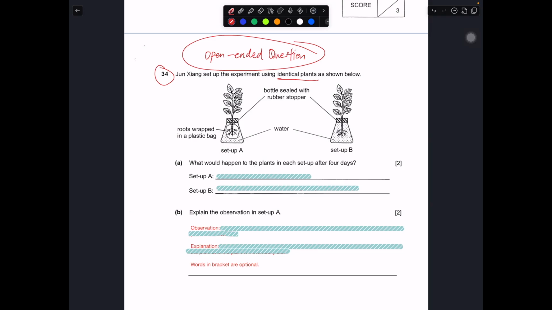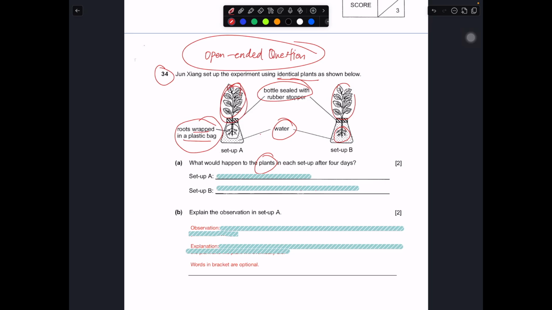So you've got setup A, setup B. Both the plants are the same. They have water, they have a sealed rubber stopper. But one thing different is that in A, the roots are wrapped inside a plastic bag. For B, the root is exposed to water. Then they ask you, what will happen to the plants in each of the set-ups after 4 days? So after 4 days, what will happen to the plant, not the water level? So you have to talk about the plant.